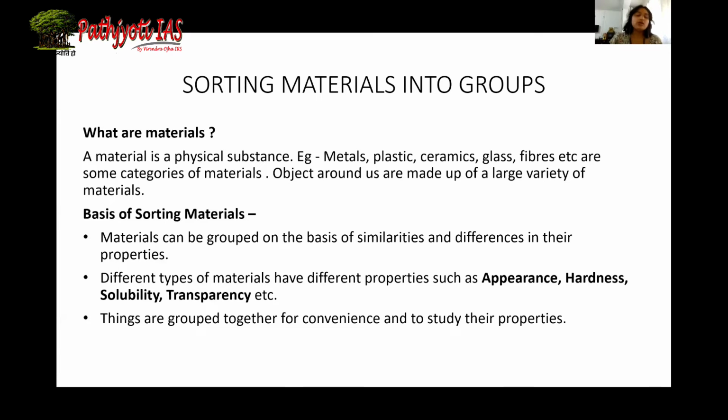So moving on, as I was saying, materials are classified on the basis of similarities and differences in their properties. What properties are we going to consider? We are going to consider simple properties like appearance, hardness, solubility, and transparency. We will be discussing each one of them separately. Before discussing them, we need to answer the question: why are we classifying the materials? What is the need? We classify materials simply for our convenience.